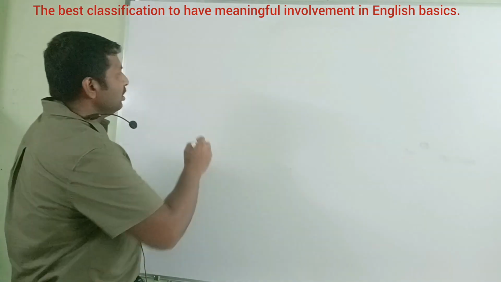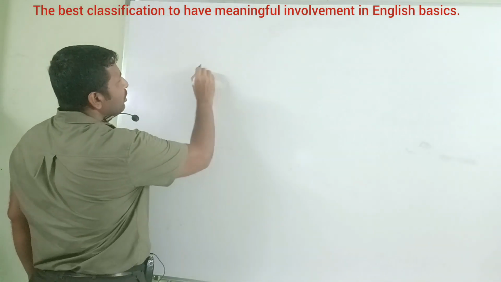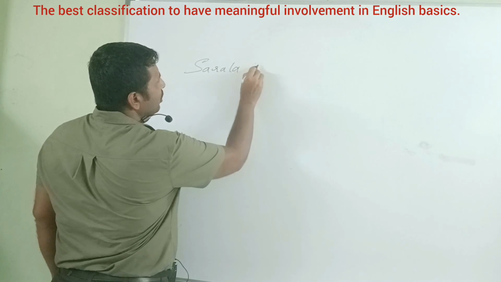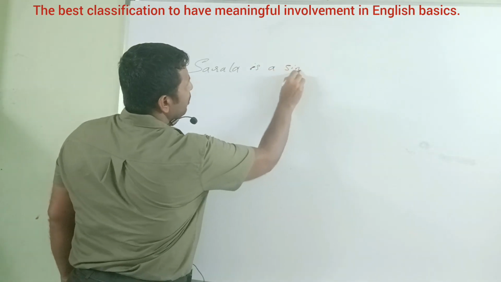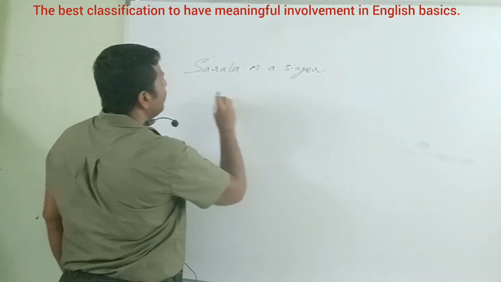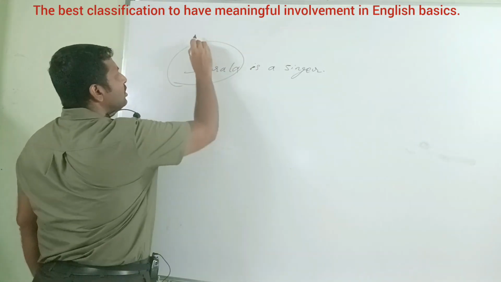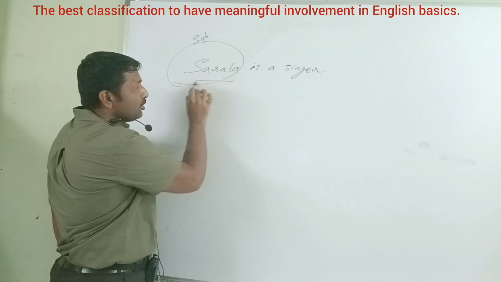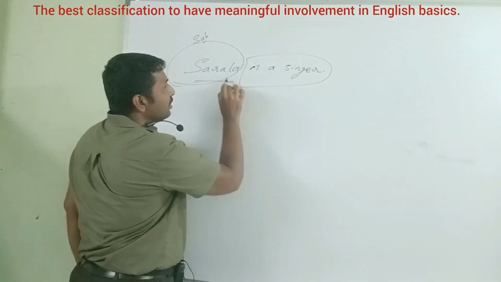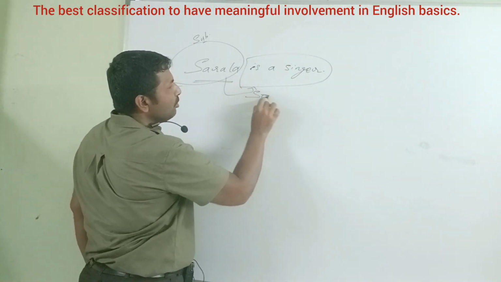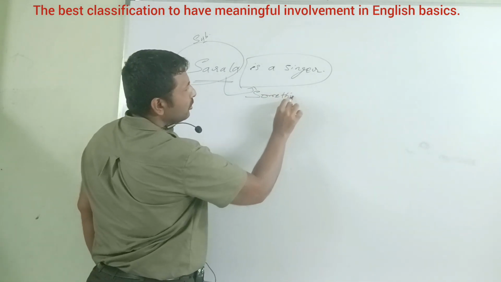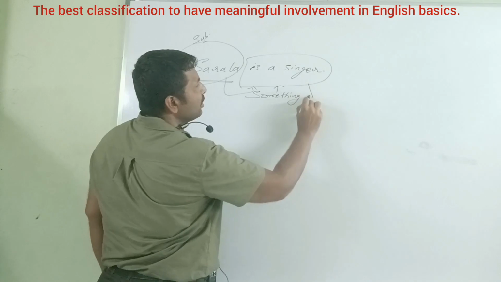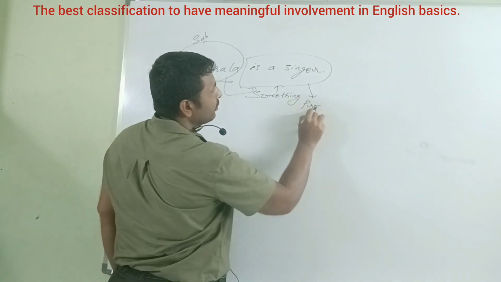For example, Sarala is a singer. Sarala is a singer. You are talking about Sarala. This is the subject. About the subject, you are telling something about the subject. Something about the subject is known to be the predicate.